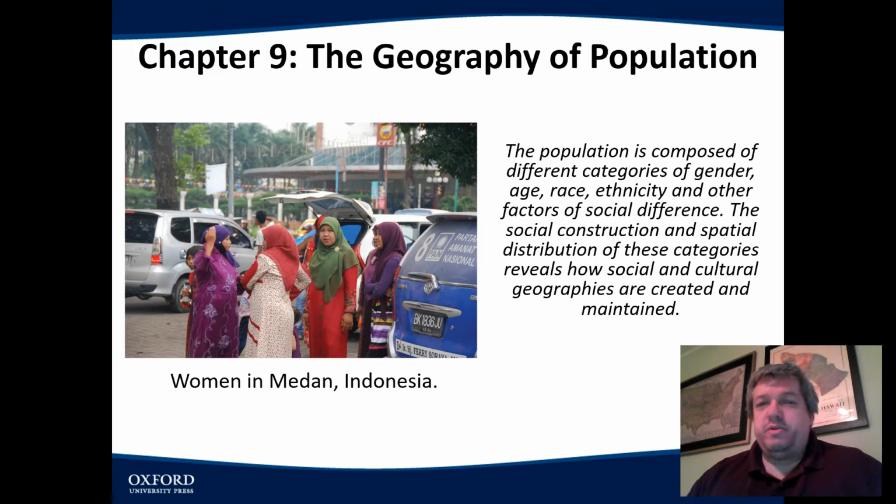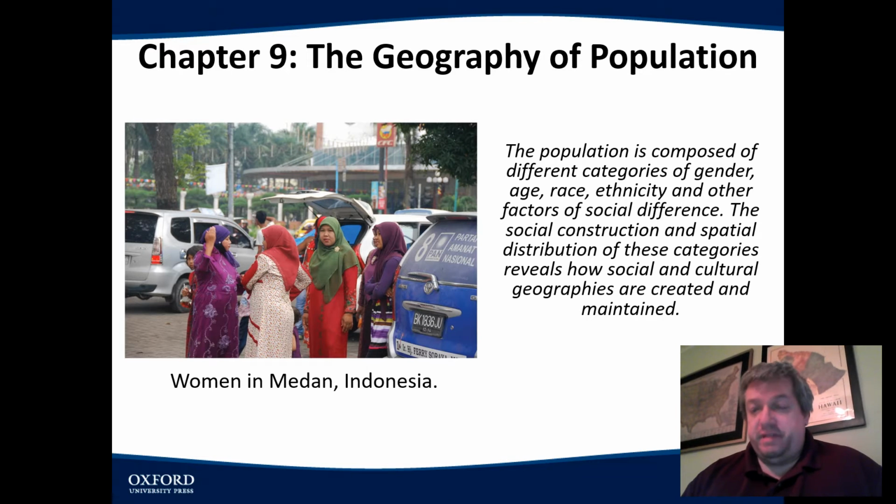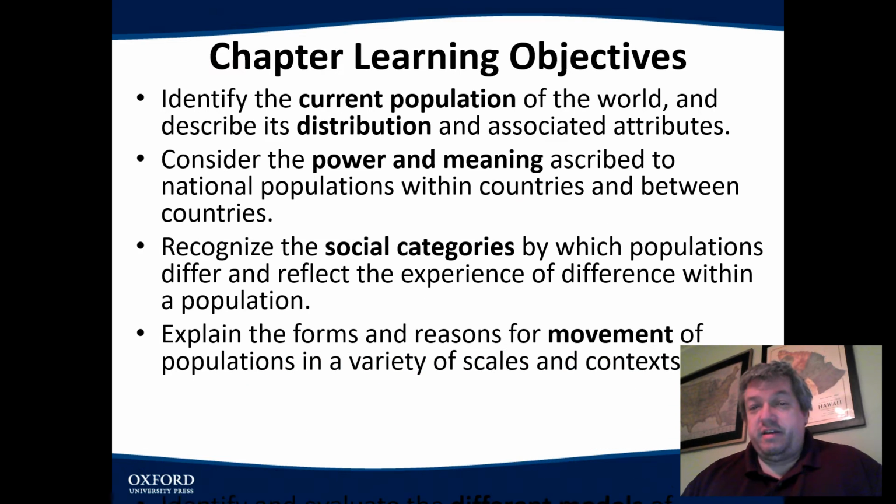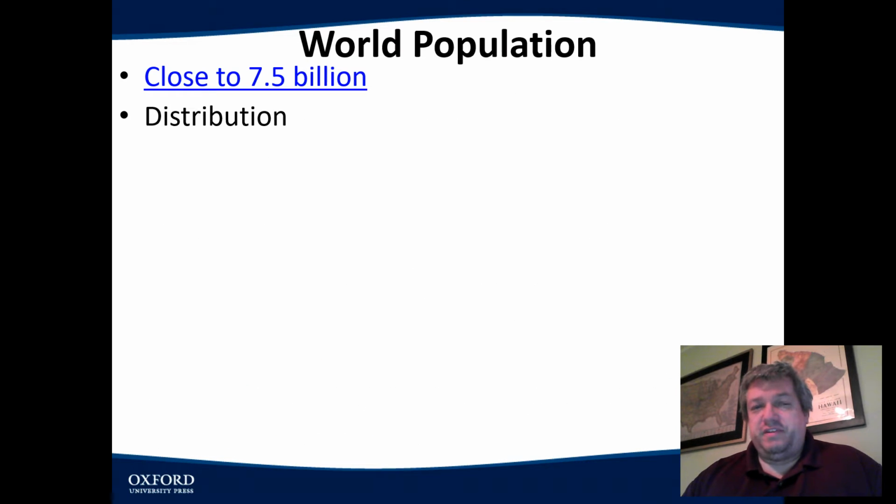All right, hello. Welcome to Chapter 9, The Geography of Population. Let's get right into this. There's a lot of fun stuff in this chapter, I think. But let's talk about population. As we talked about before, the population of the Earth is roughly 7.5 billion.